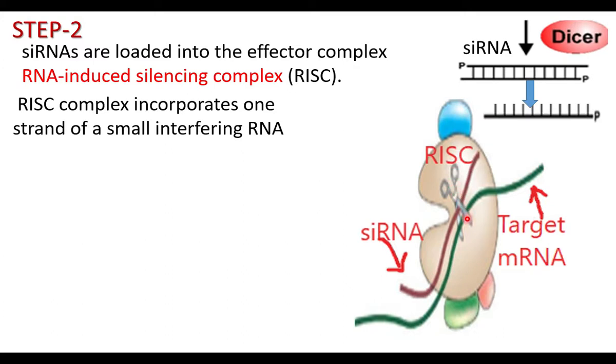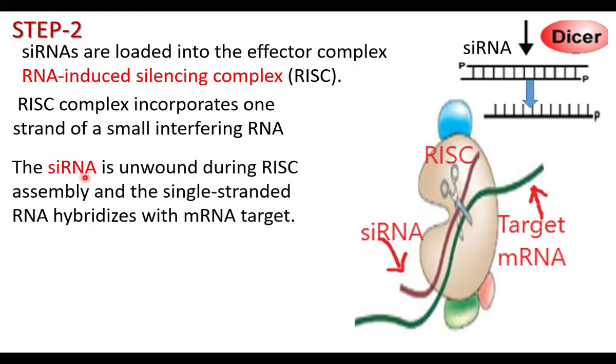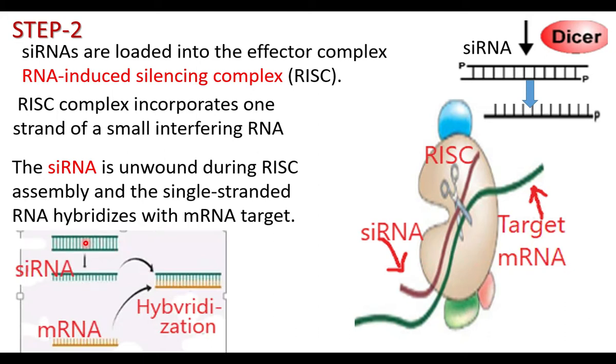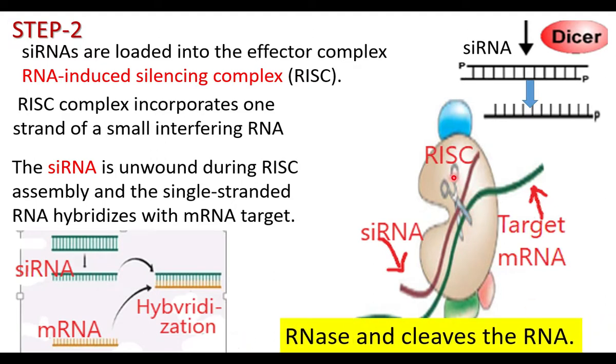So the mRNA is inactivated. The siRNA is unwound, so it becomes single stranded during RISC assembly, and the single-stranded RNA hybridizes with the mRNA target. Hybridization takes place between complementary nucleotides of siRNA and mRNA. This is siRNA, which becomes single stranded. This is mRNA. Both hybridize. After hybridization, the nuclease enzyme cuts. The RNase enzyme cleaves the RNA. So the RNA becomes inactivated. No protein is produced.